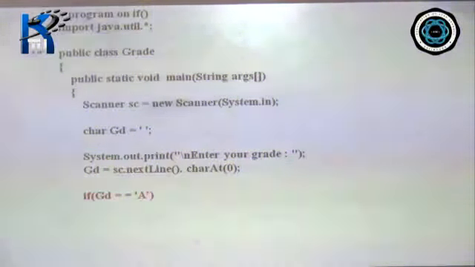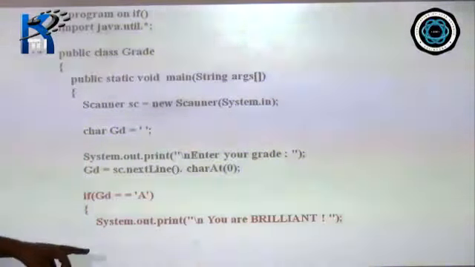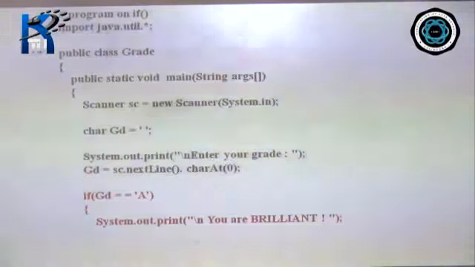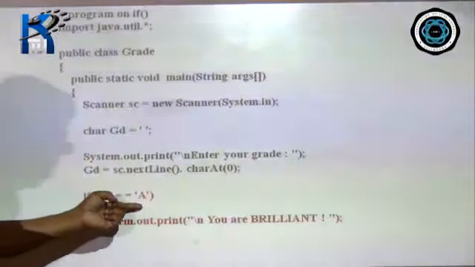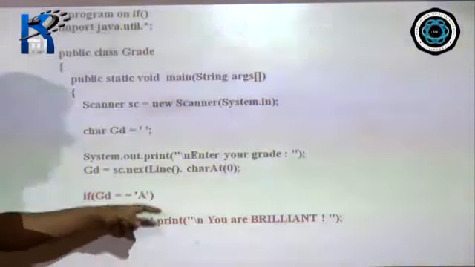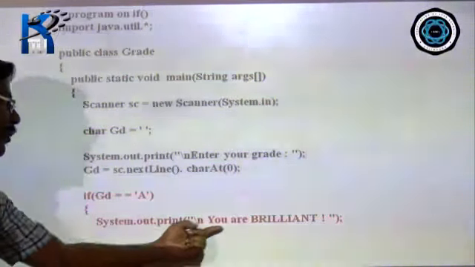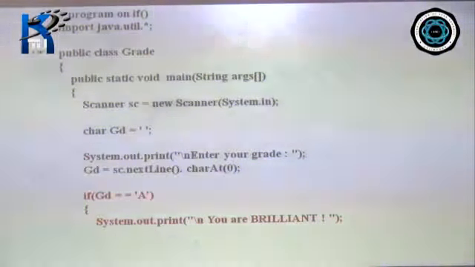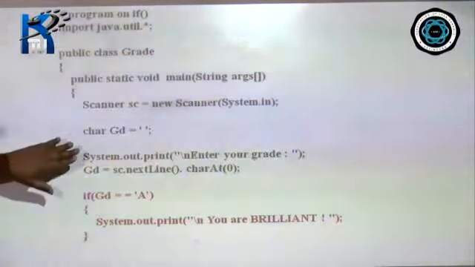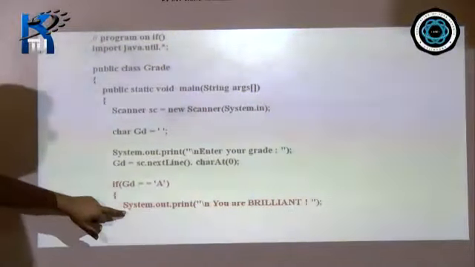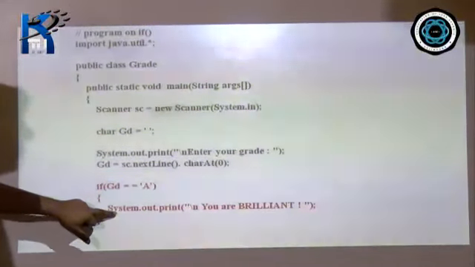So if it is, then within the body of the if, we are printing out you are brilliant, because that is the program that was given to us, to display the remark brilliant, you are brilliant, if the grade is A. So when we are checking this, if the condition is true, remember, if the condition is true, it will come here. So if the value given by the user is A, then we will print out you are brilliant. And then we end the if. Okay. So input has taken place, checking has taken place, the output has taken place, the display has taken place.